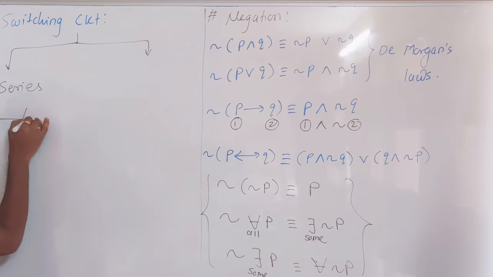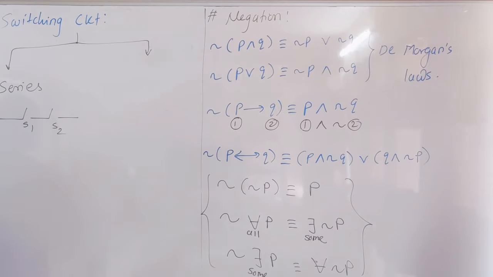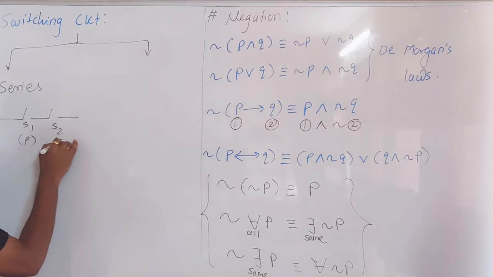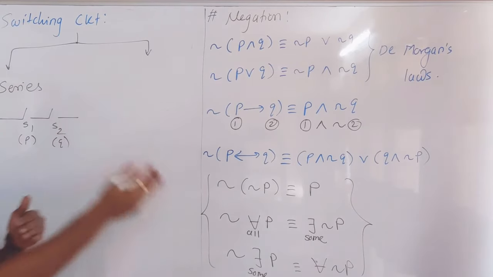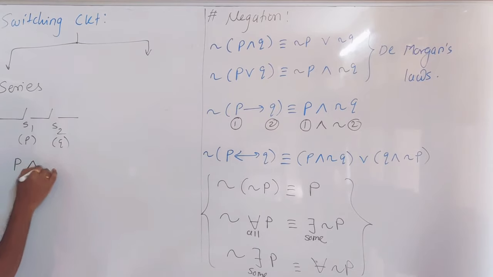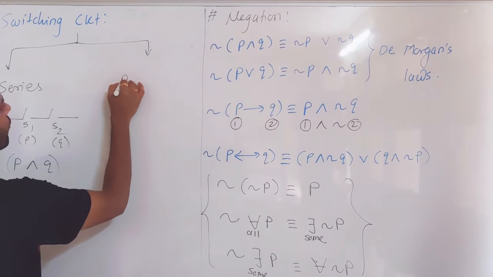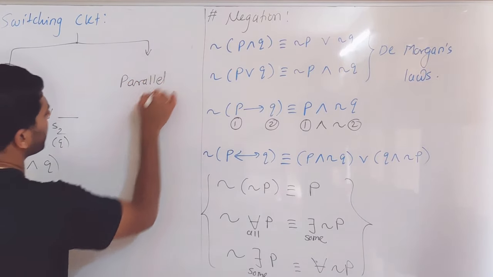In series arrangement, you will see two switches in series, meaning one after the other. Let's consider the first switch as P, the second switch as Q. So to represent the switches in series, always remember it is a concept of AND. But what if switches are present in parallel?